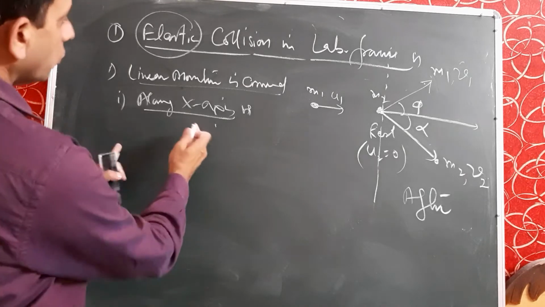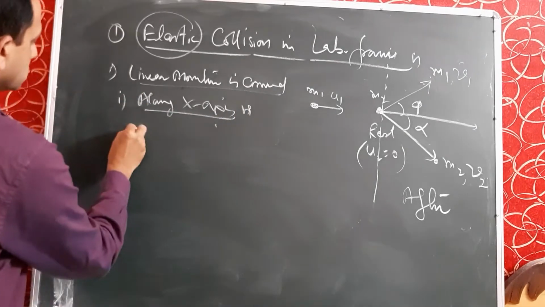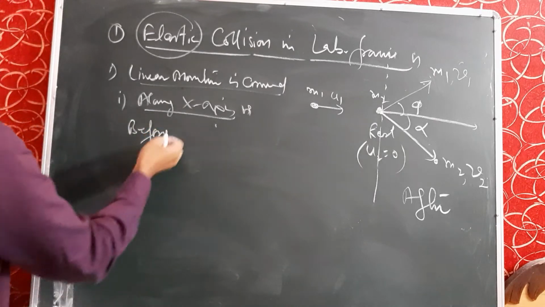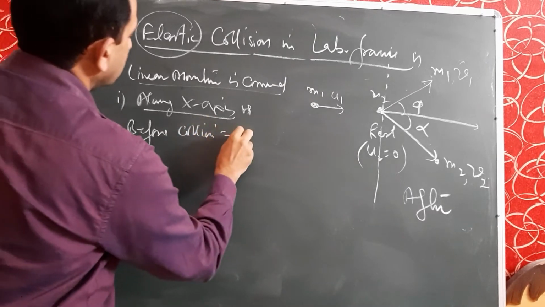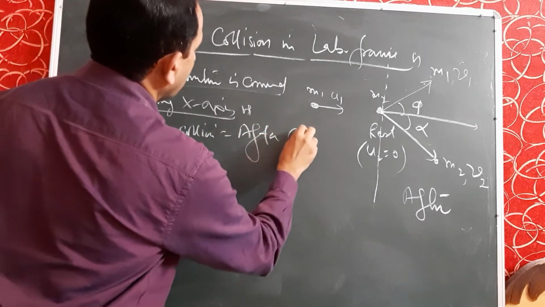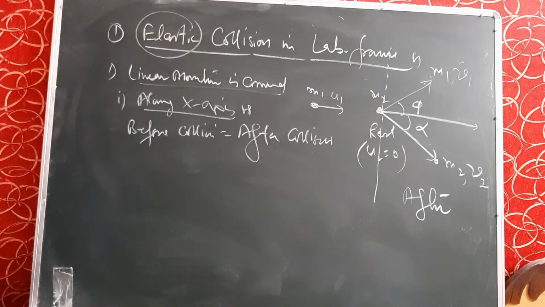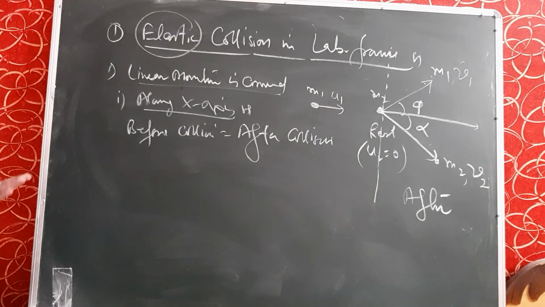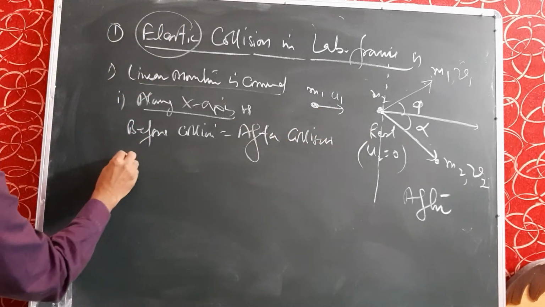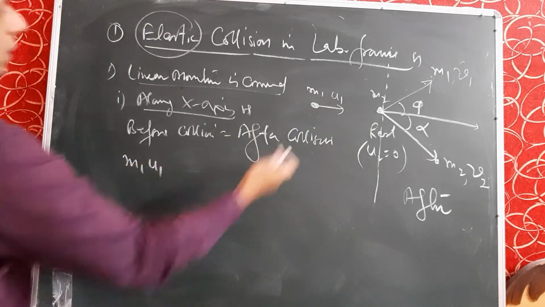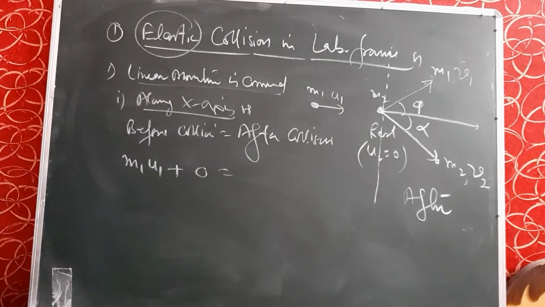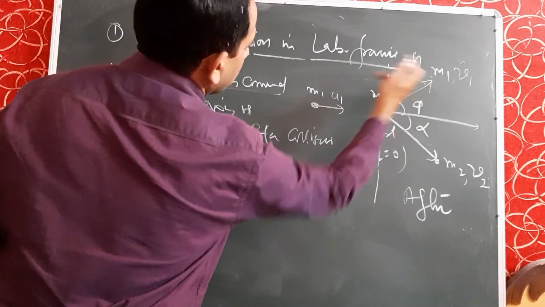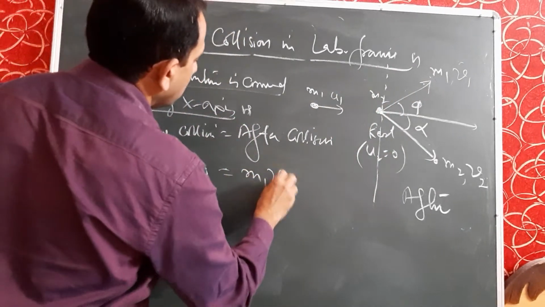So momentum before collision is equal to momentum after collision. You know that the equation is formed by this condition. Momentum before collision is equal to momentum after collision. So what will be the equation before collision? First one is m1u1, the momentum of the first particle before collision, and m2 into 0, that is 0, the momentum of the second particle before collision, and it is equal to, after collision, the momentum becomes m1 v1